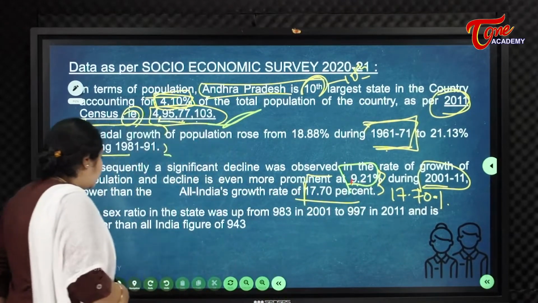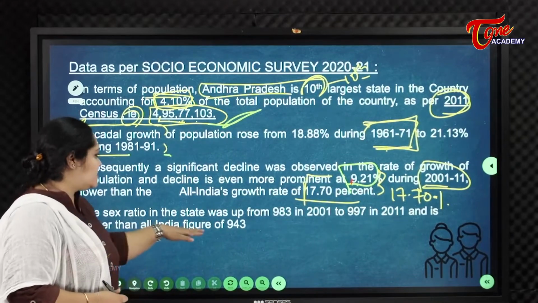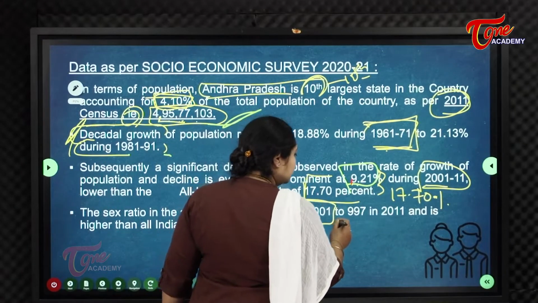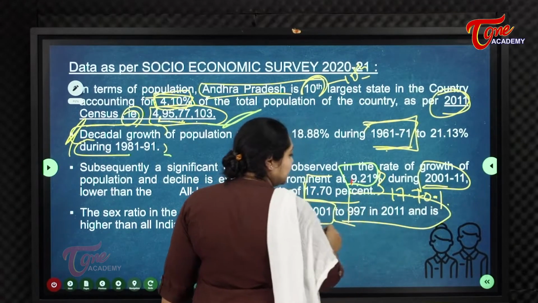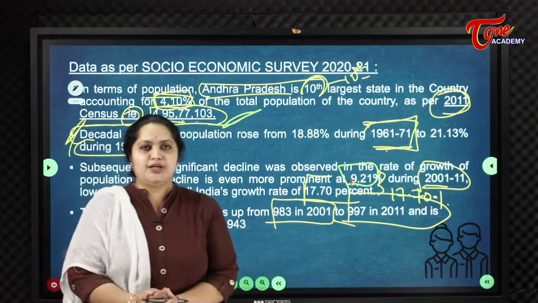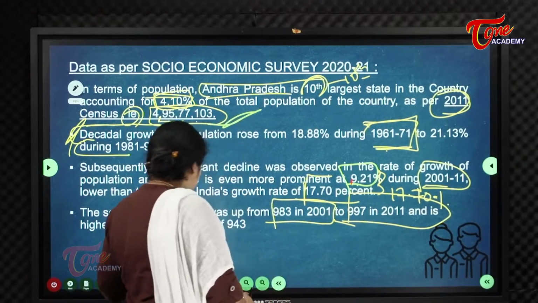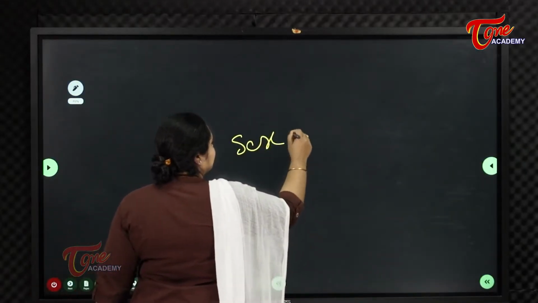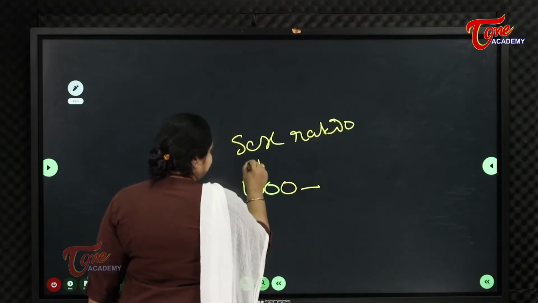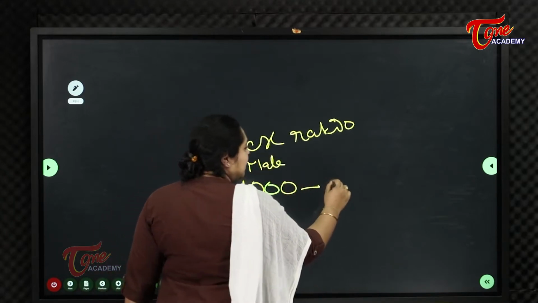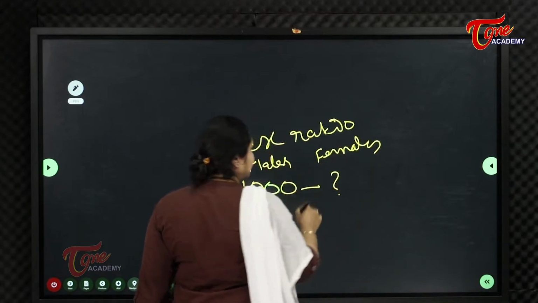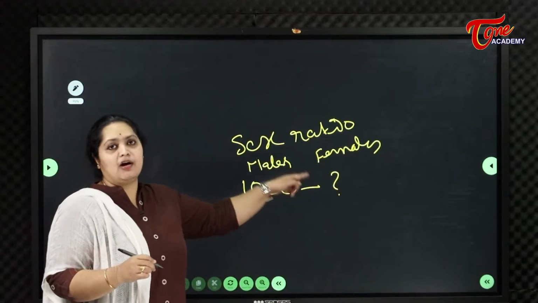It comes to 9.21%. The sex ratio in the state was up from 983 in 2001 to 997 in 2011, and is higher than the all India figure of 943. What is sex ratio? Sex ratio means for every 1,000 males, how many females are there?